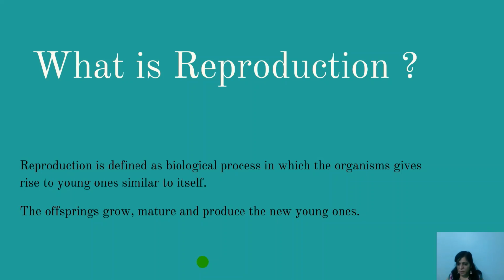That is reproduction, and production is called reproduction. It is defined as a biological process in which the organisms give rise to young ones like themselves. You notice one thing: the offspring produced by reproduction will grow, mature, and again be ready to produce new young ones like themselves. That means the cycle will go on.